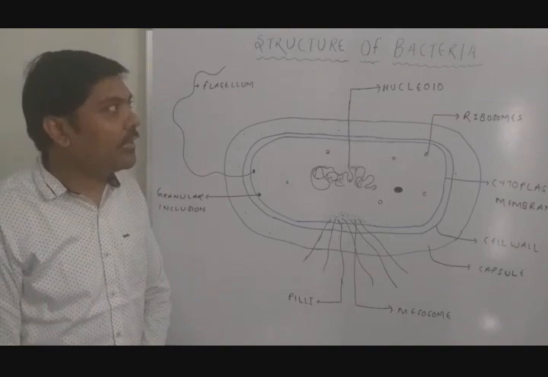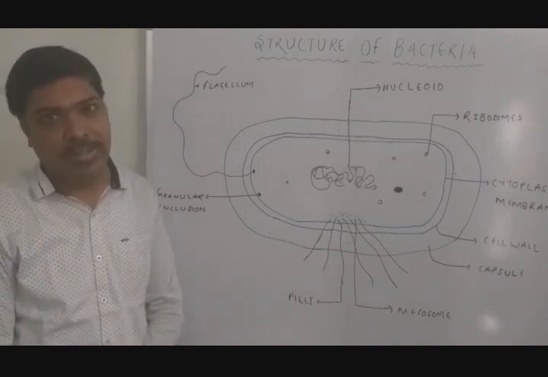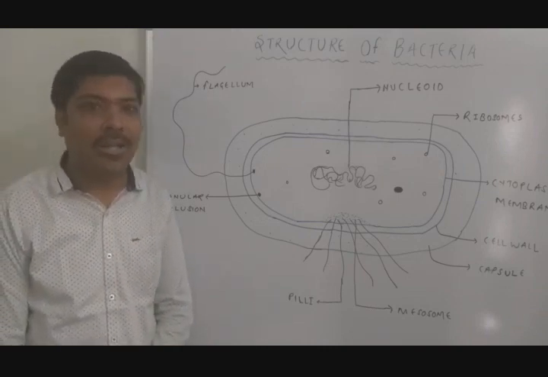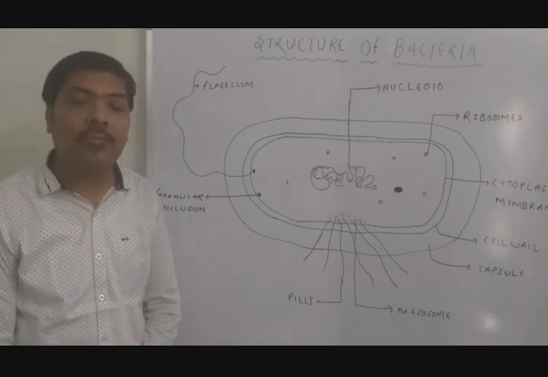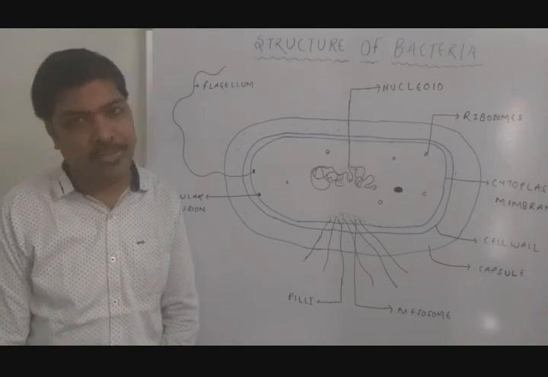The next internal structure of bacteria is the nucleoid. That is the genetic material of bacteria. So this nucleoid is basically made up of DNA which has a double helical structure. All the genetic information which is required for the survival of the bacteria is stored in this nucleoid.